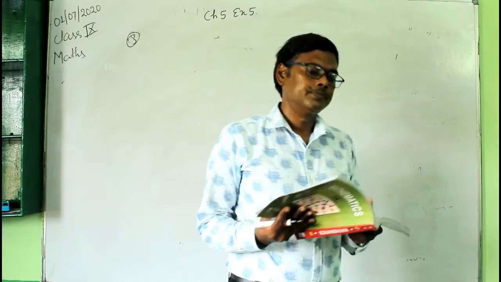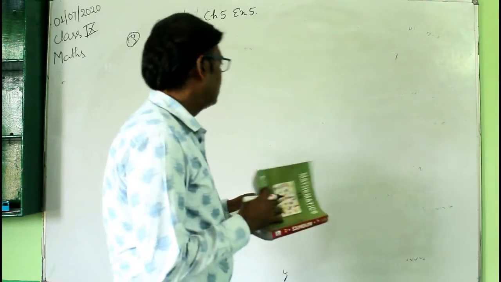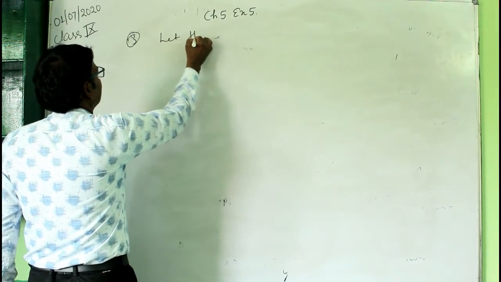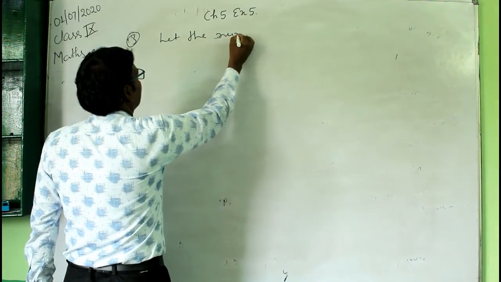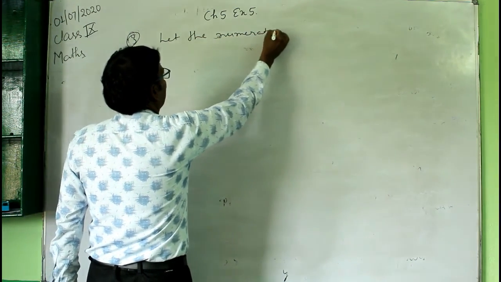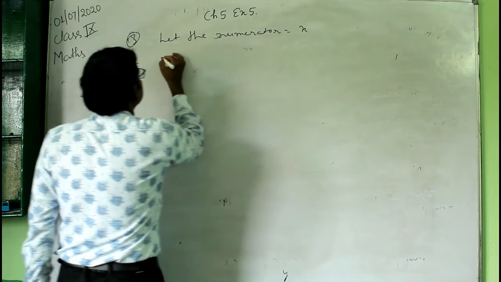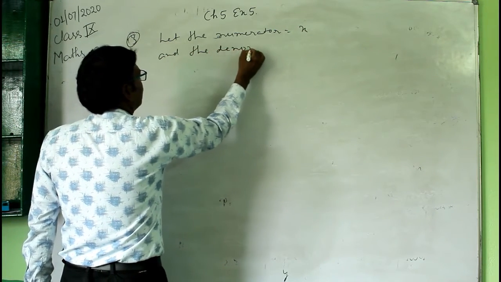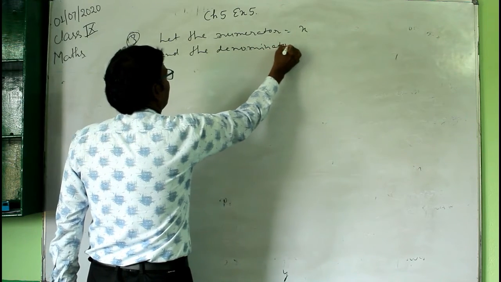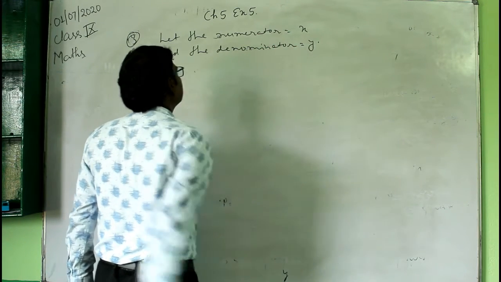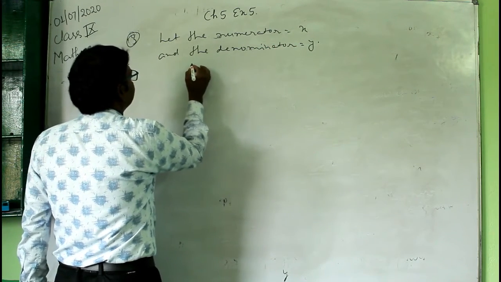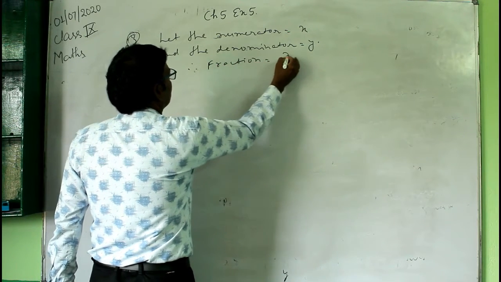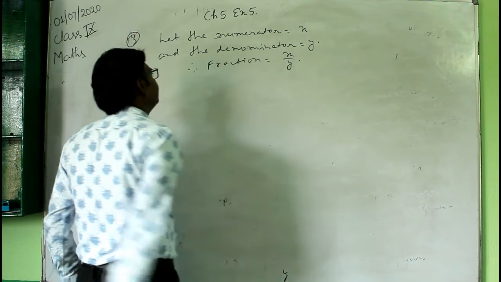So first suppose the numerator equal to x and the denominator equal to y. Therefore the fraction equal to x by y.